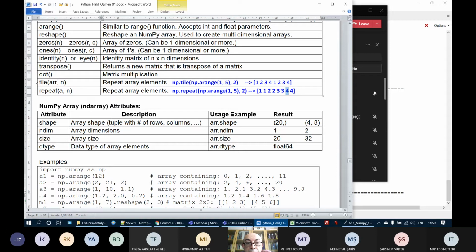So there's a major difference between tile and repeat. Both repeat, but one repeats the whole array again. In the other one, elements are repeated successively. Okay, this is the main difference between tile and repeat. Is this understood?